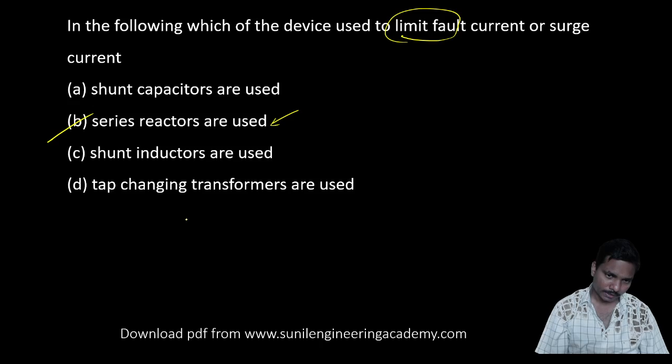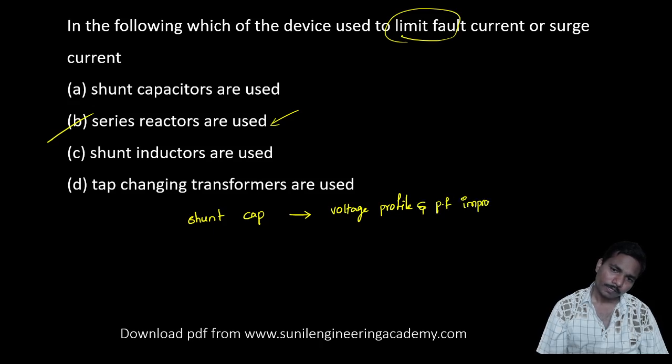Okay, so let us take a small idea about this. Shunt capacitors: we use them for voltage profile and power factor improvement.